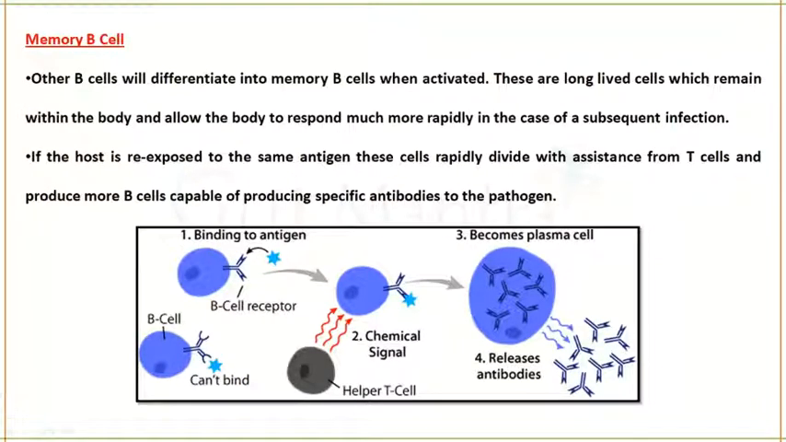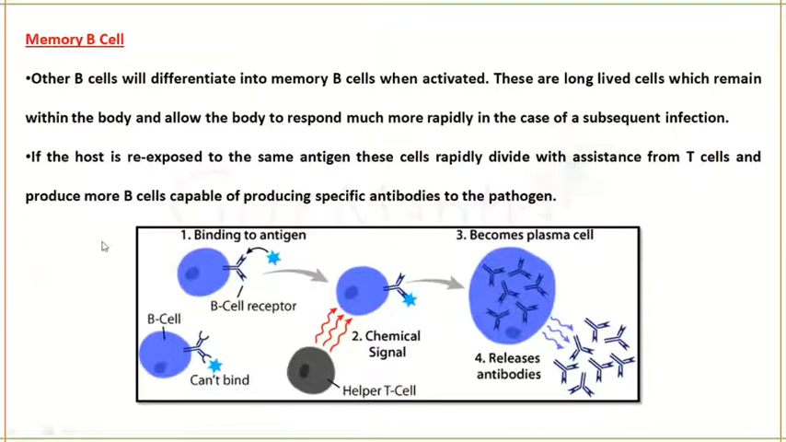Next is memory B cells. When we spoke about the plasma cells, you can see here the plasma cells can be activated by either antigen directly binding to the B cell, or if an antigen cannot bind to the B cell, that will be recognized by the T cell, and the T cell will activate the B cell, and the B cell will become a plasma cell and will release the antibodies.